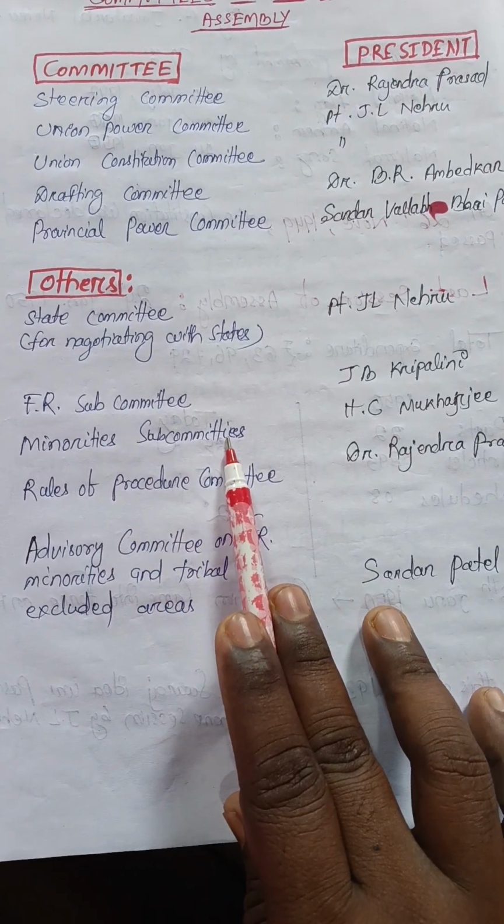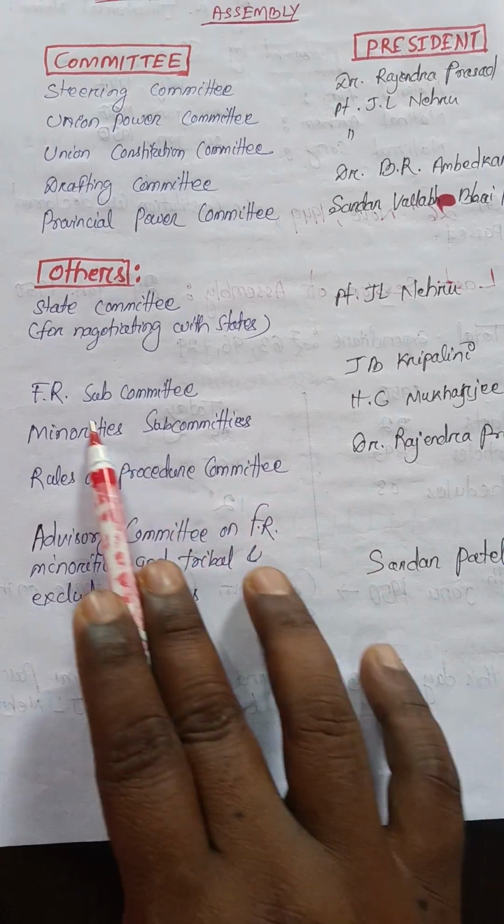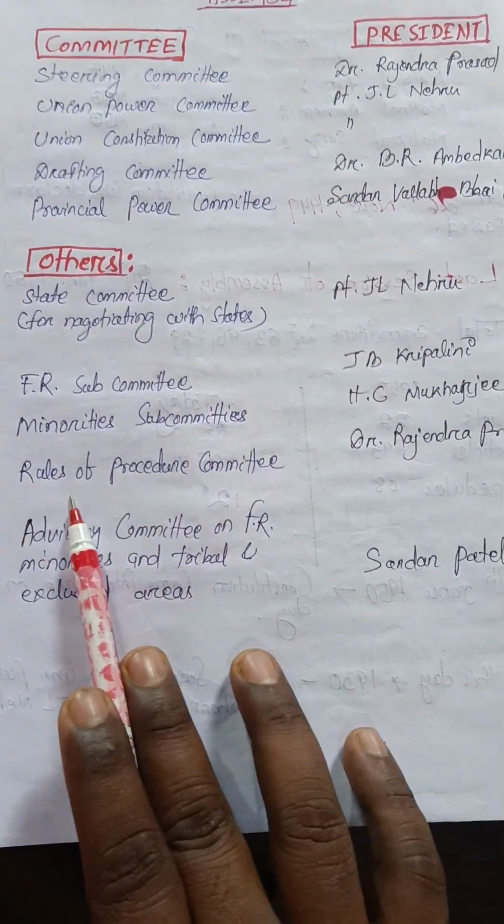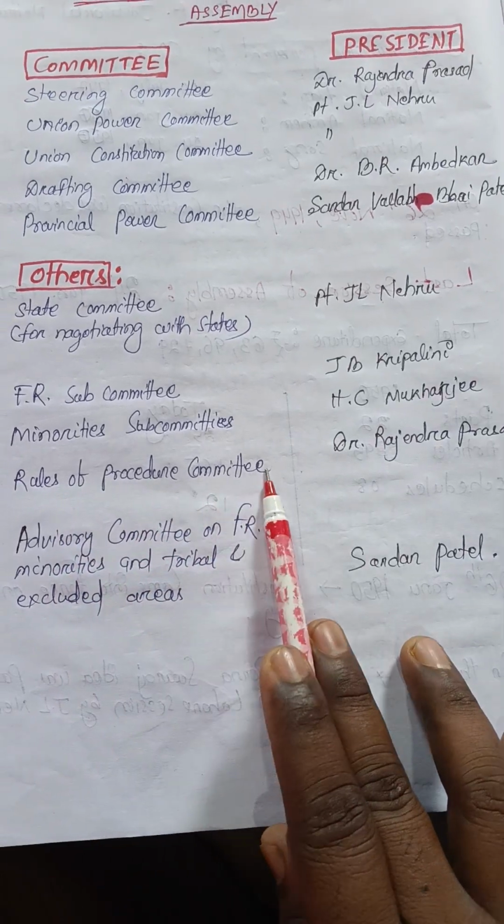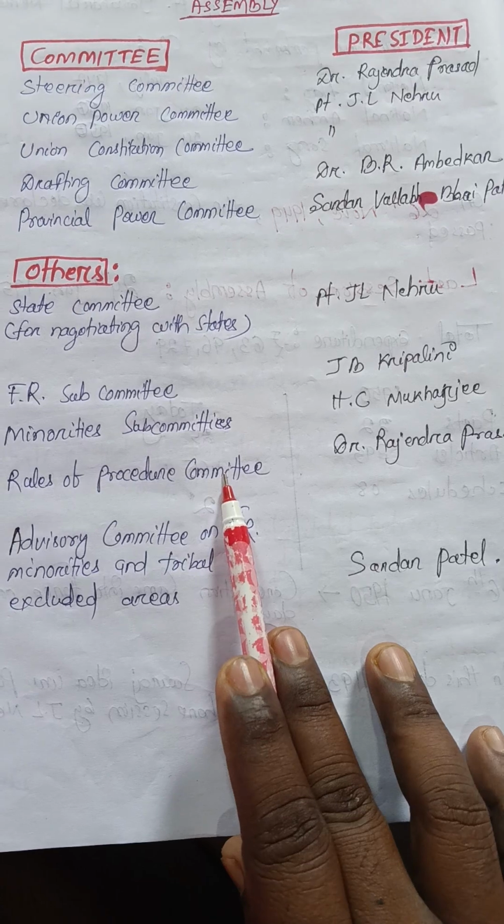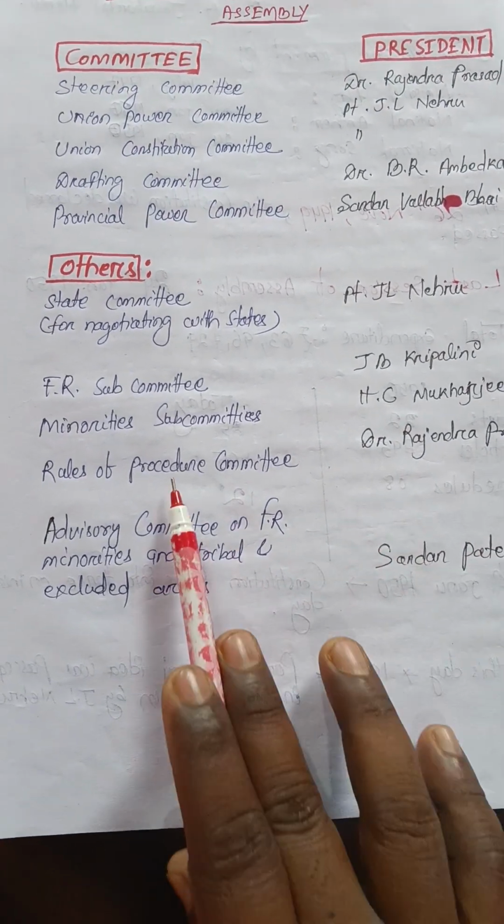The Minorities Subcommittee was headed by H.C. Mukherjee, the committee that deliberated for minorities. Then the Rules of Procedure Committee, one of the most important committees: Dr. Rajendra Prasad was the head of this committee.